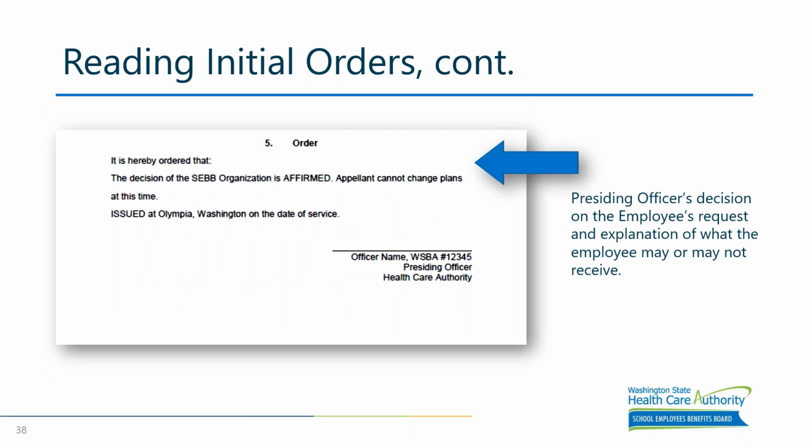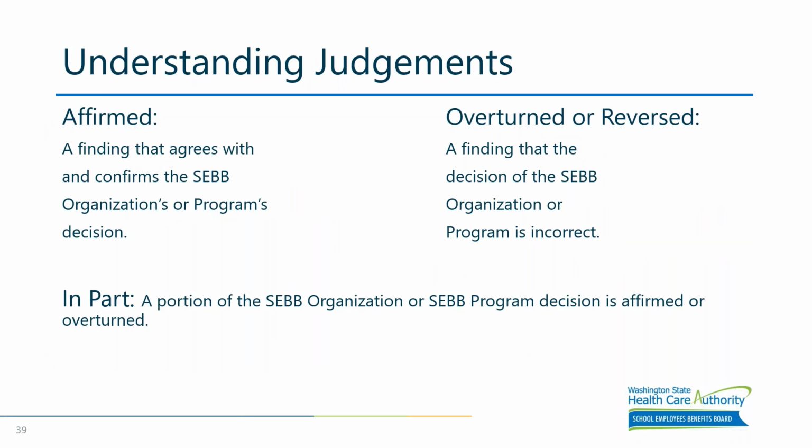Next slide. Finally, in section 5, there will be an order which either affirms or reverses the decision made by the SEBB program or SEBB organization. Next slide. If the presiding officer affirms the decision of the SEBB organization or program, that means that they agree with the original denial. If the decision is overturned in full, then the presiding officer finds that the decision from the SEBB organization or program is incorrect, and the presiding officer will reverse the denial. There is a possibility to have a partial affirmation or partial denial, depending on what the issue is.